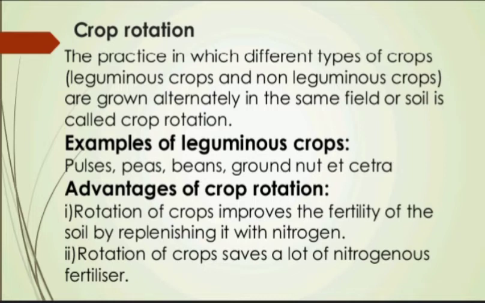In this way, field replenishes the soil with nitrogen naturally and leads to increase in the crop production. Now, rotation of crops has the following advantages: number one, rotation of crops improves the fertility of the soil by replenishing it with nitrogen. And number two, rotation of crops saves a lot of nitrogenous fertilizer.